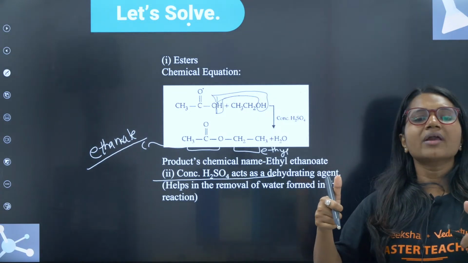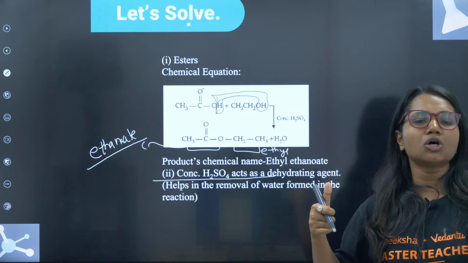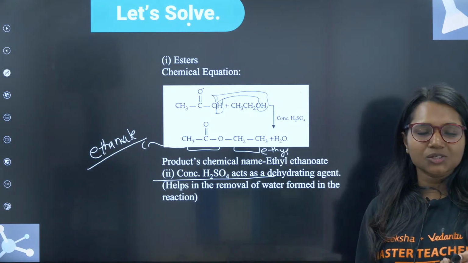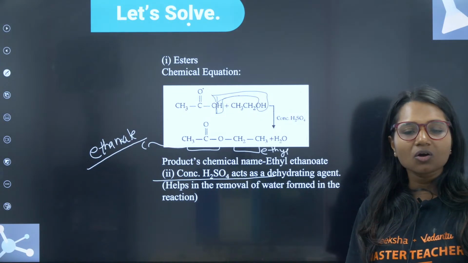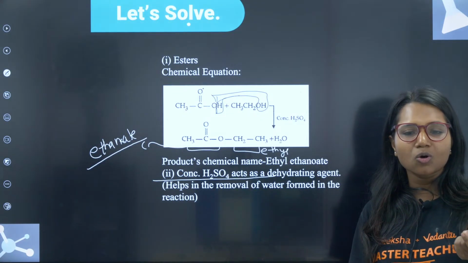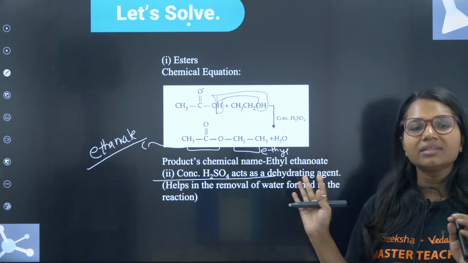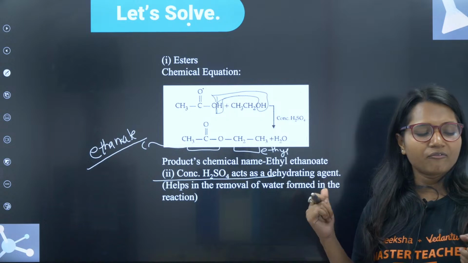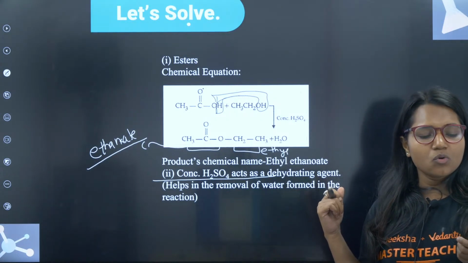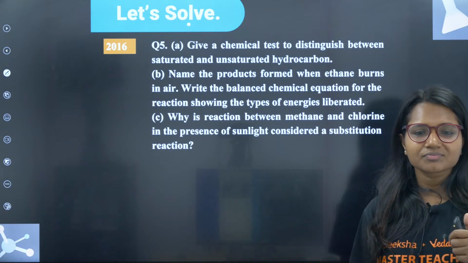Clear? Do give me a thumbs up if you have understood this question. Can I move forward to the next question? Yes. I want everyone to tell me in the comment box, have they understood the question? If this question comes in the exam, will you be able to write it? Okay, fine. So now let's move to the next question.